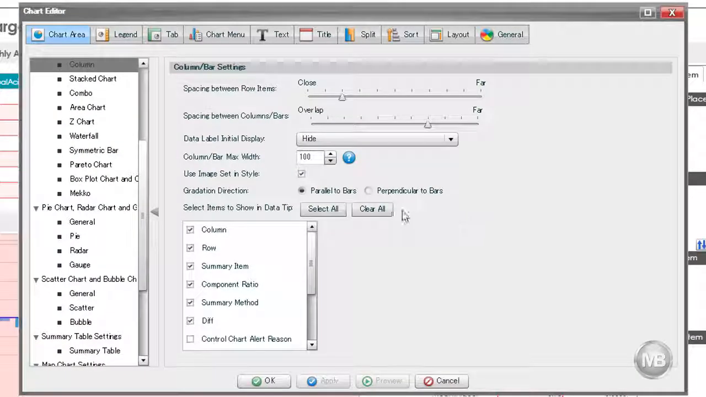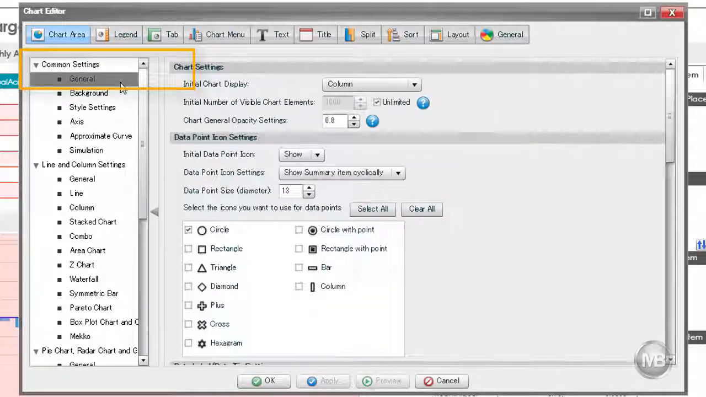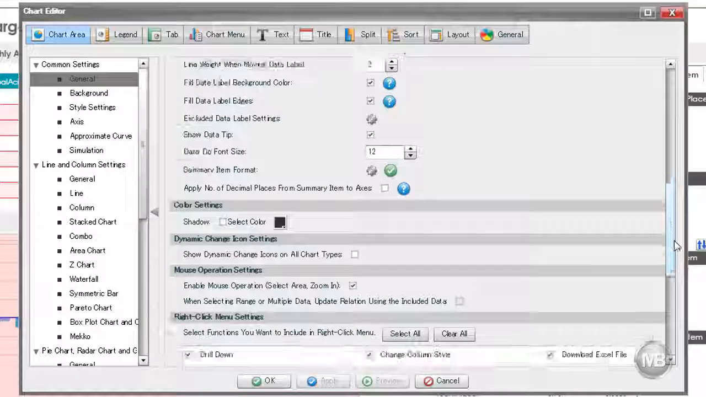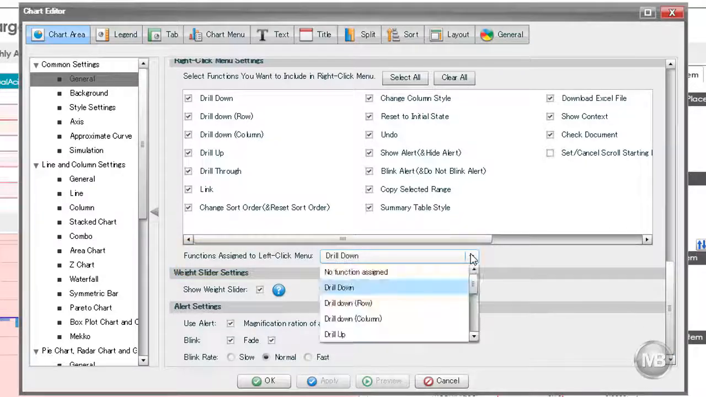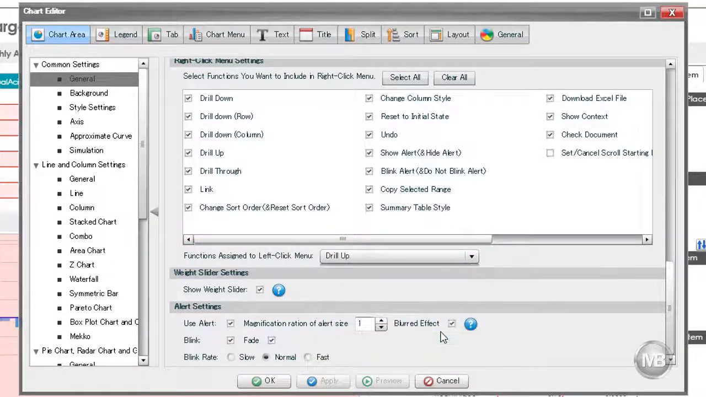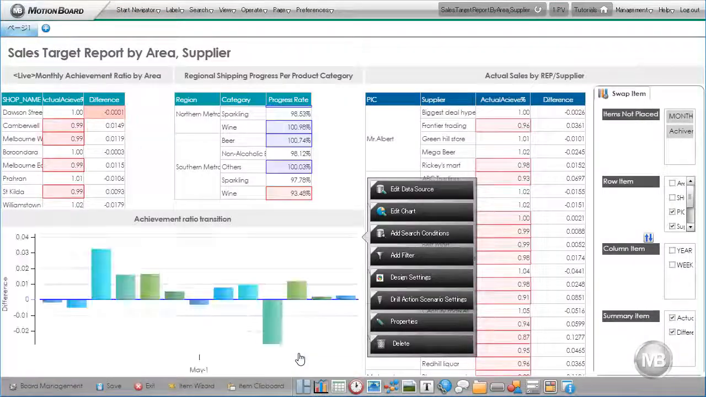On the left side, the Chart Settings tree, scroll to the topmost until you see Common Settings and click General to change the contents of the right pane. Then on the right pane, scroll down to the very bottom until you see the item Functions assigned to left-click menu. Change the current value to drill up. Click OK to finalize our settings and return to our dashboard.